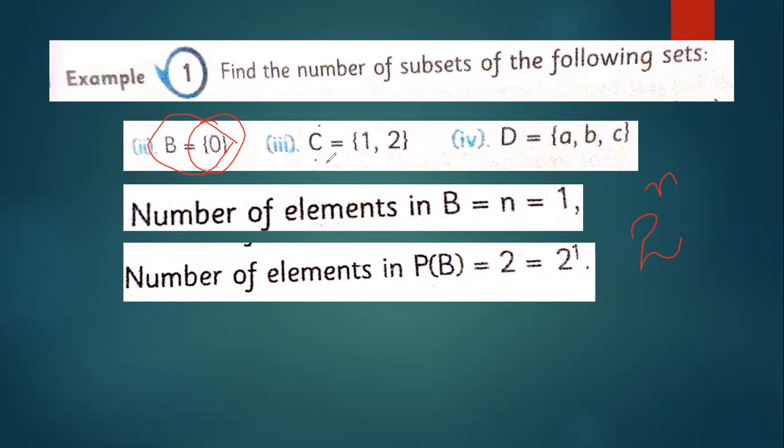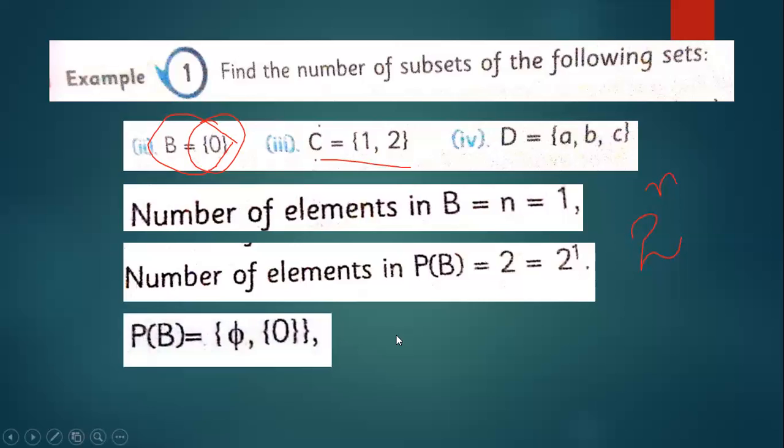The second one, this C. Now, this is the power set. This power set contains {0} and the empty set. Now, going to the next slide.